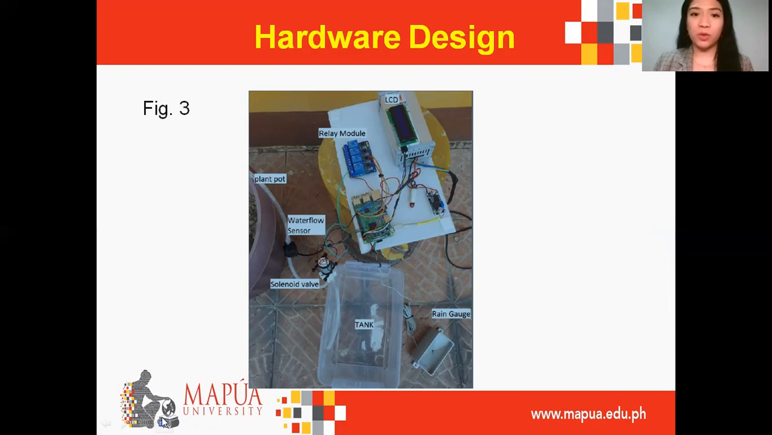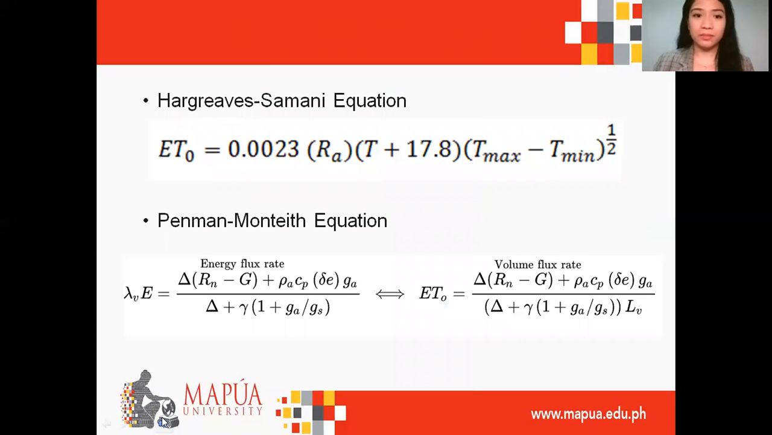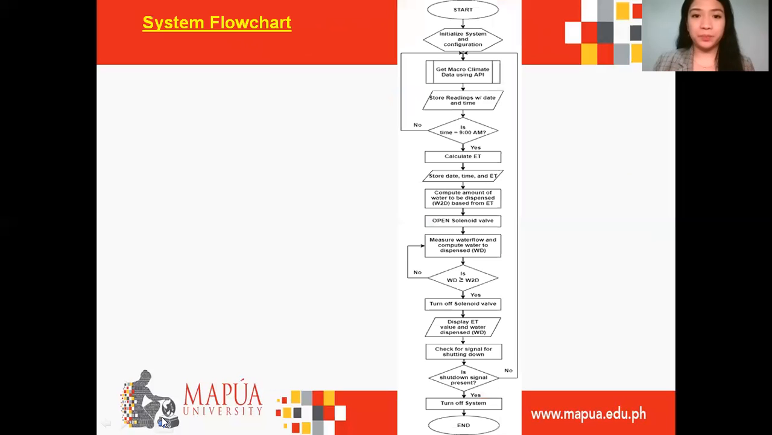If it rains, the rainwater is collected and measured by utilizing the rain gauge, and the total amount collected will be subtracted from the amount of water required by the bok choy plant per day. If the amount of rainwater collected is greater than or equal to the amount of water required, the irrigation of the day will be postponed. This is the equation for the Hargreaves-Samani and Penman-Monteith equations.